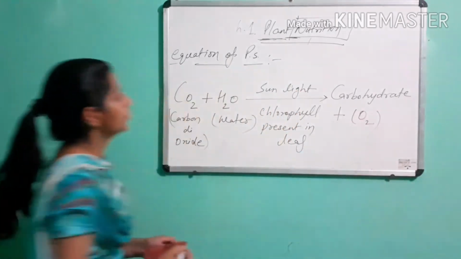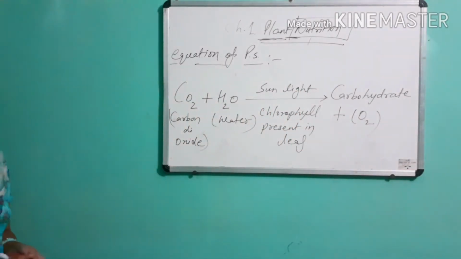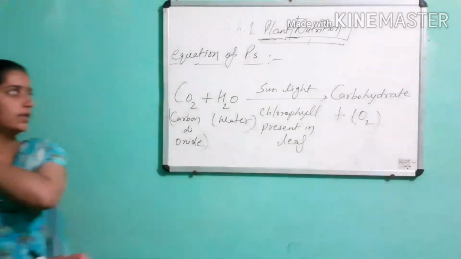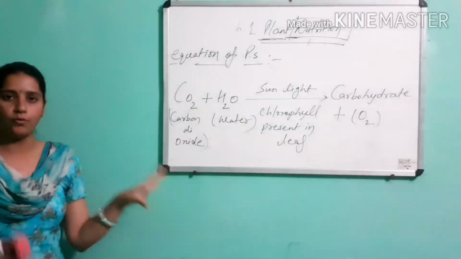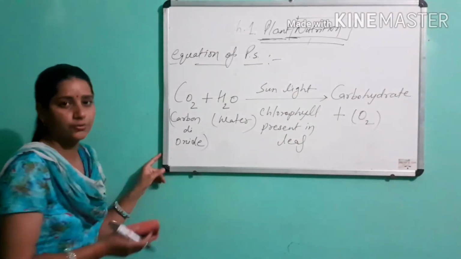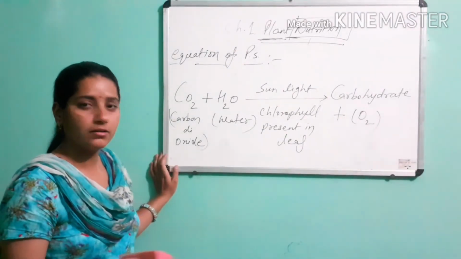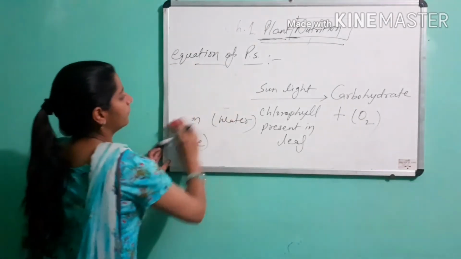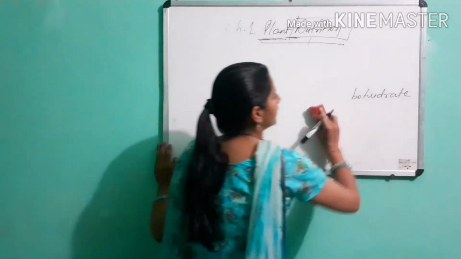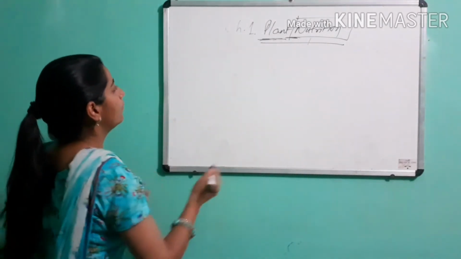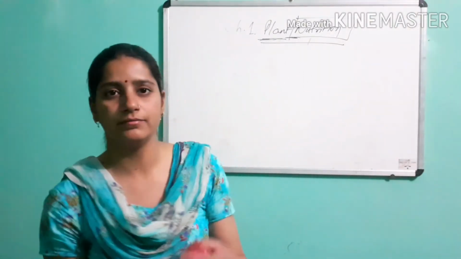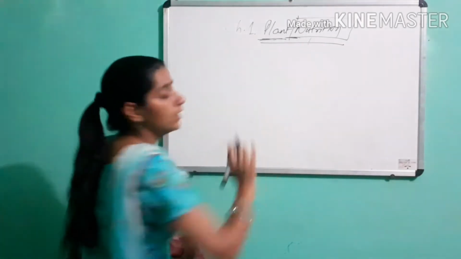This is the complete equation of photosynthesis. Okay, students, this is autotroph green plants photosynthesis. This autotroph nutrition is completed by the green plants, green leaves or green parts of the plants, like stem. So the term autotroph is completed, and photosynthesis is the only unique process which occurs only in green plants.